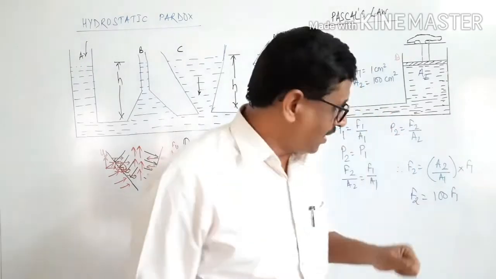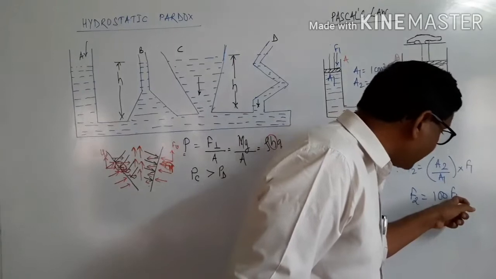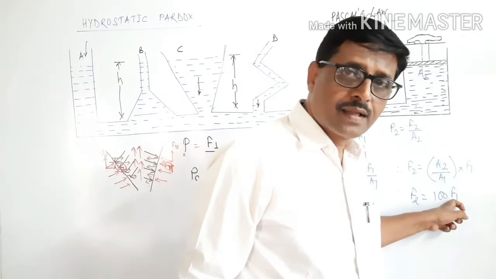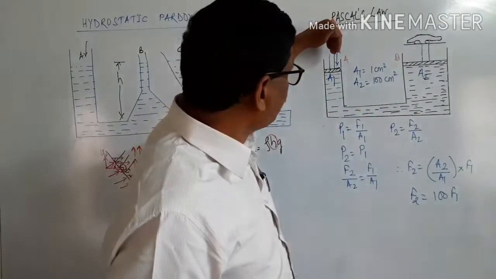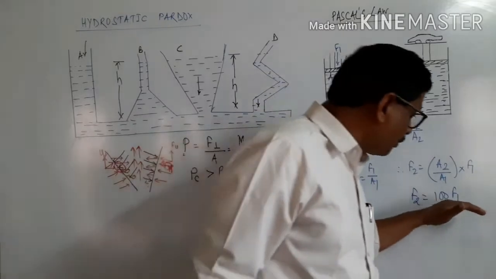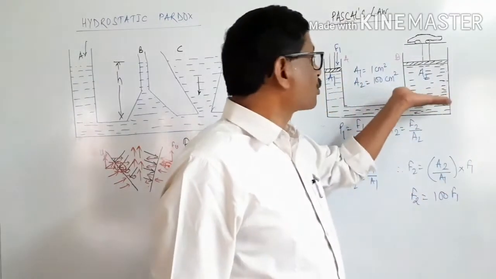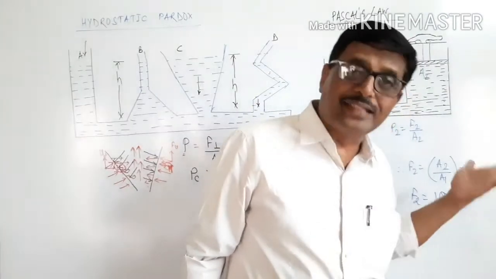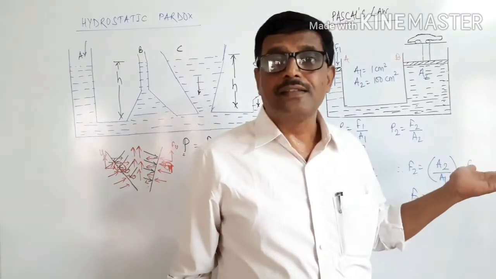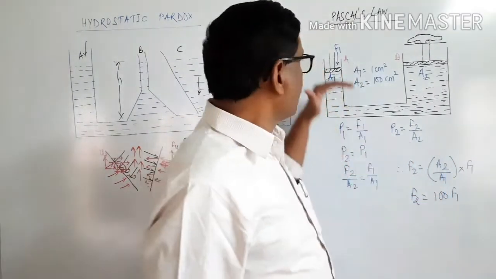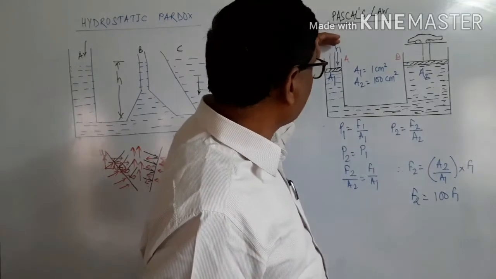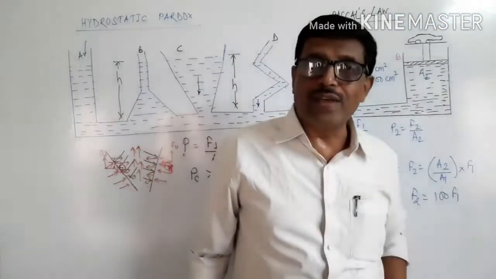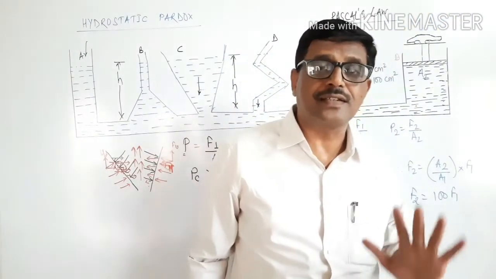And if I apply a force of 100 Newton here, by keeping a mass of 10 kilogram here, you will get a force to lift of 10,000 Newton. It means that 10,000 Newton is 1000 kilogram. Therefore, by keeping a weight of 10 kilogram here, I am able to lift a body of 1000 kilogram. This is Pascal's law.